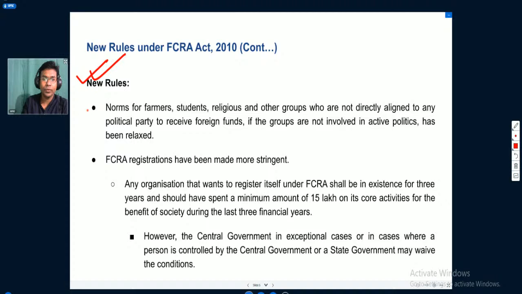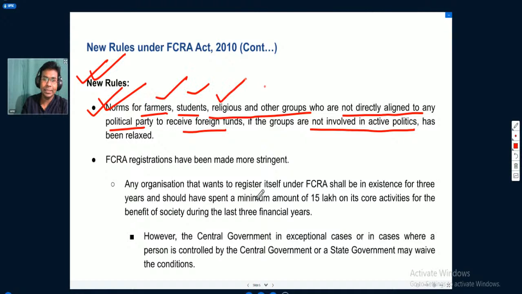So the norms for farmers, students, religious and other groups who are not directly aligned to any political party to receive foreign funds, if the groups are not involved in active politics, have been relaxed. So the thing is, for farmers, students, religious and other groups who are not directly aligned to any political party, if they intend to receive some foreign funds, the government has relaxed some of the earlier provisions in this regard.